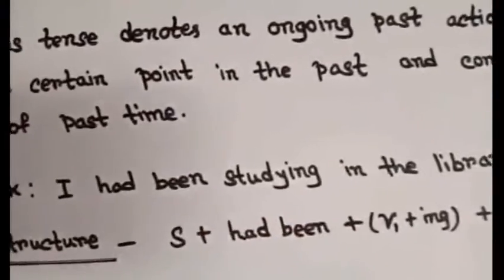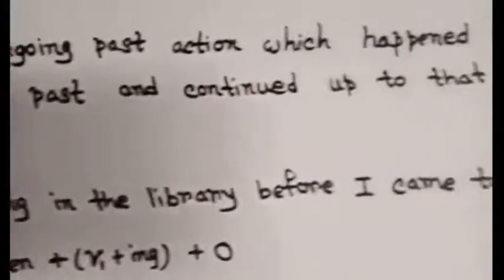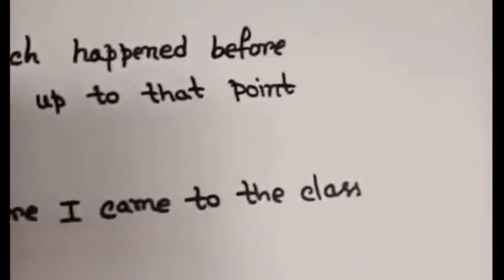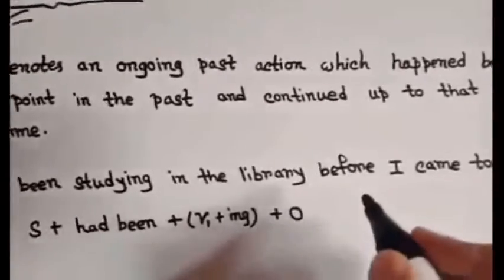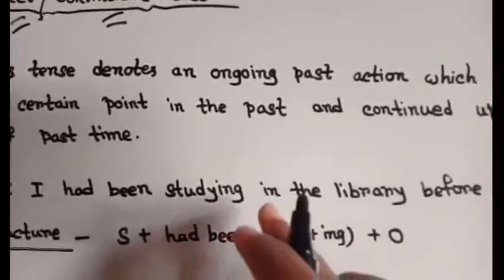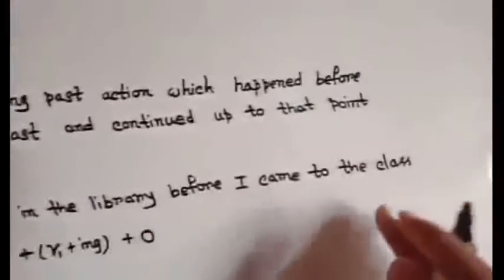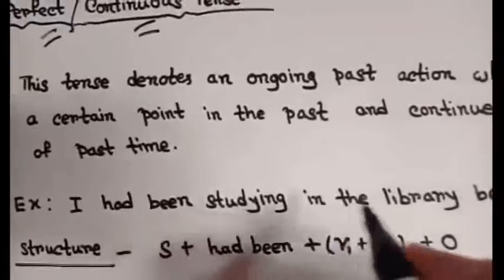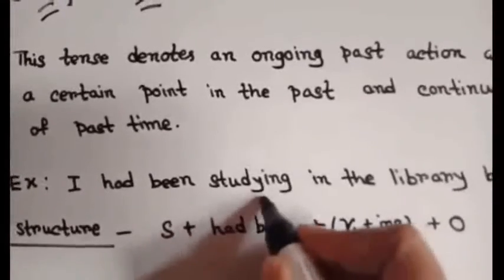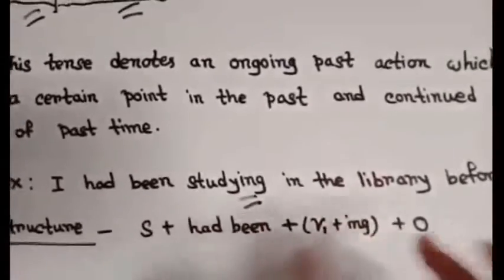For example, I had been studying in the library before I came to the class. You can see here that two actions are here, and before I came to the class this action happened, right? I had been studying in the library before I came to the class. So this is the earlier past action which happened before another past action happened, and this earlier past action had been continuing, okay, because I had been studying in the library.